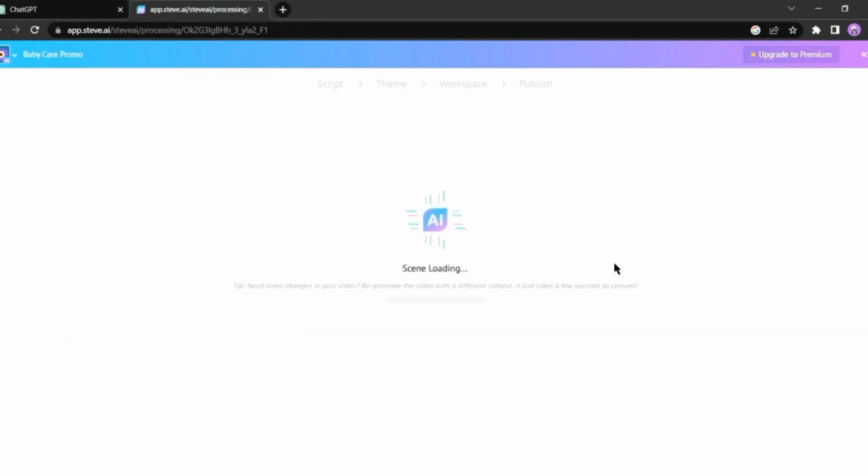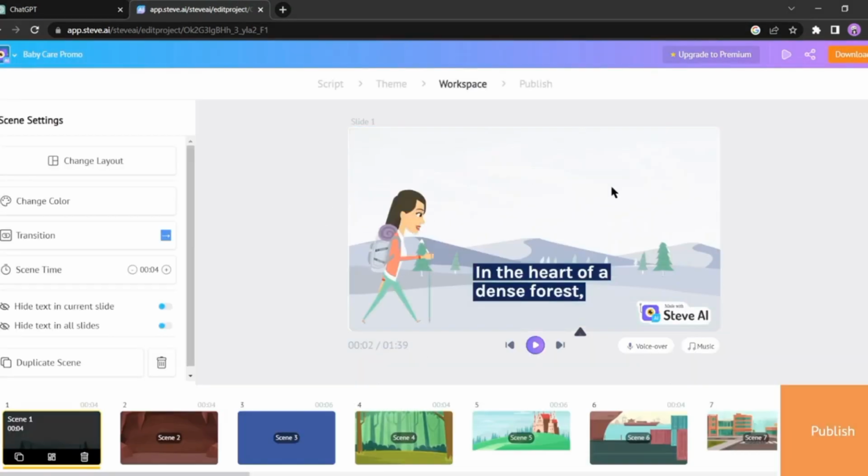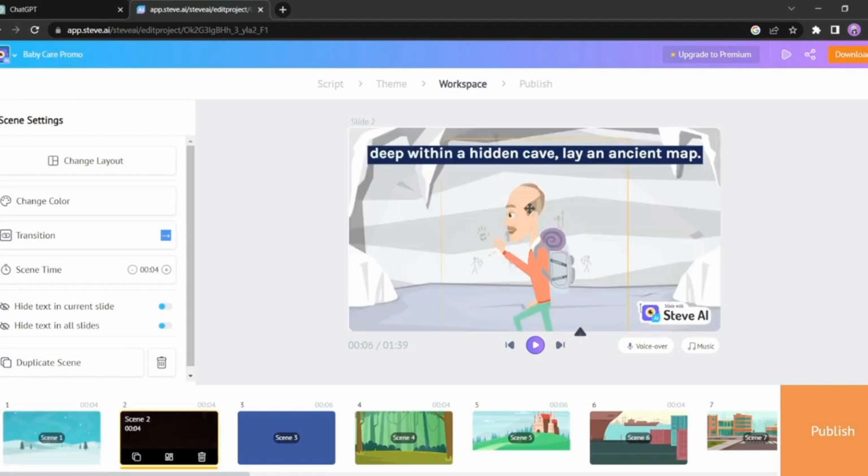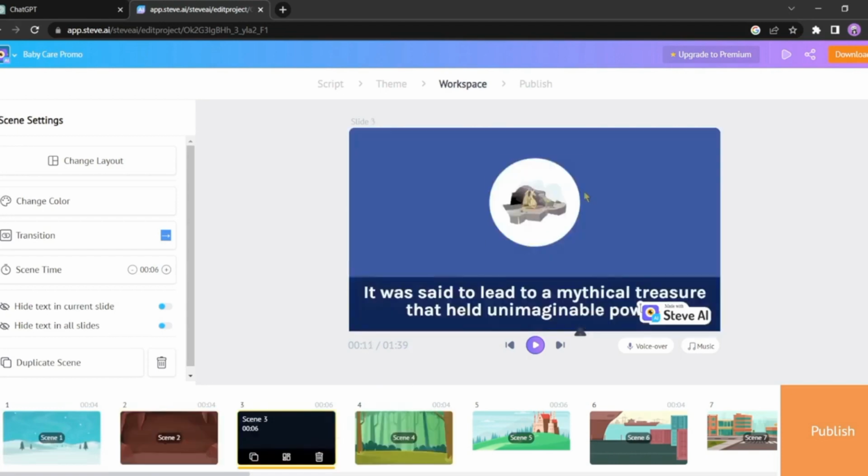Now you have to select a template. Now AI will generate visual and storyboard for us. It will take some time. Let's fast forward this part. Fantastic! Steve AI has generated scenes for our script. Now it's essential to review each scene carefully and make any necessary changes. Let's go through this together.